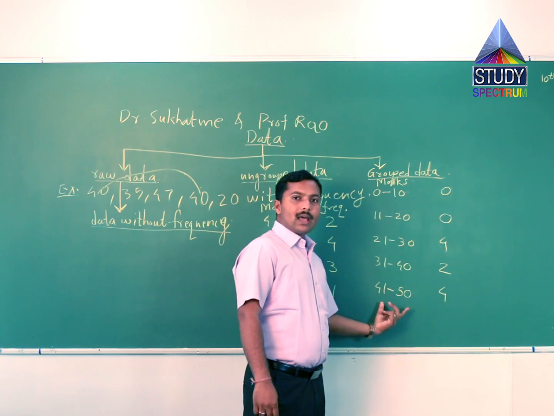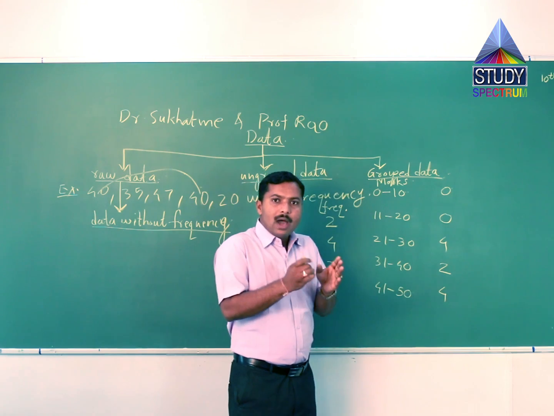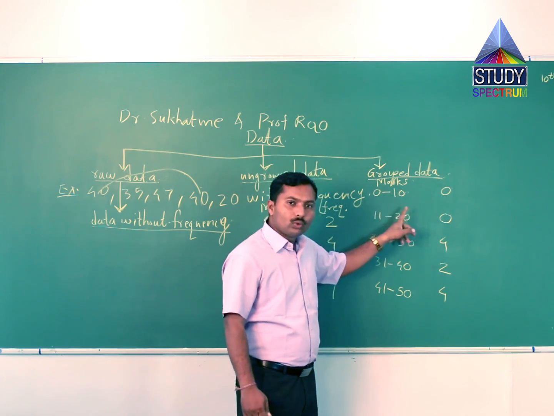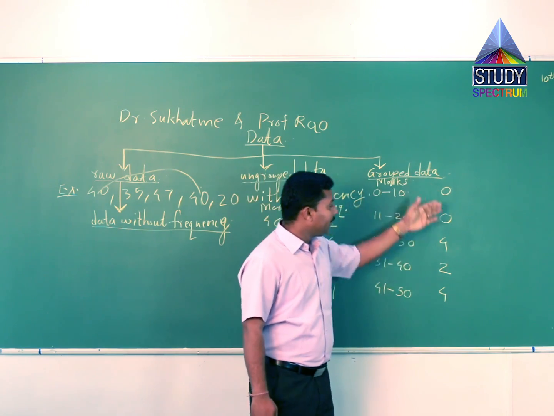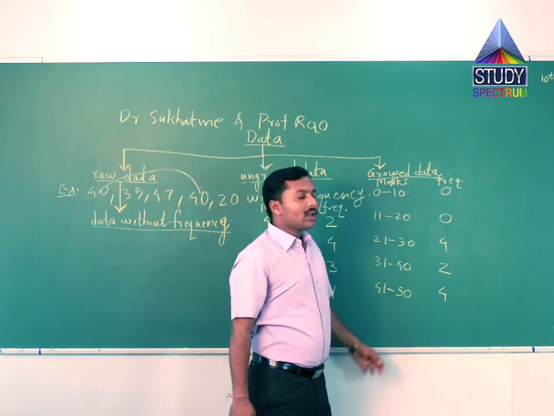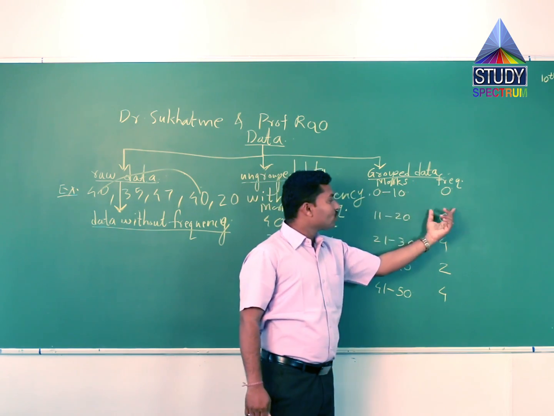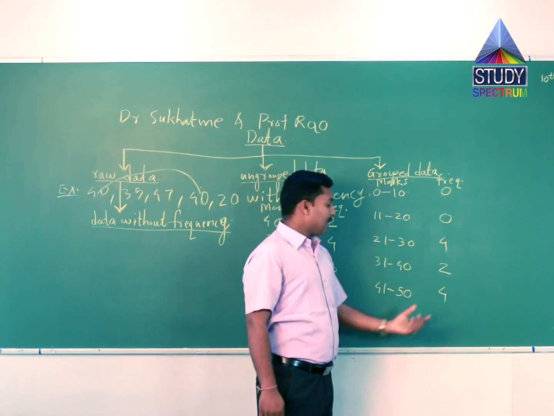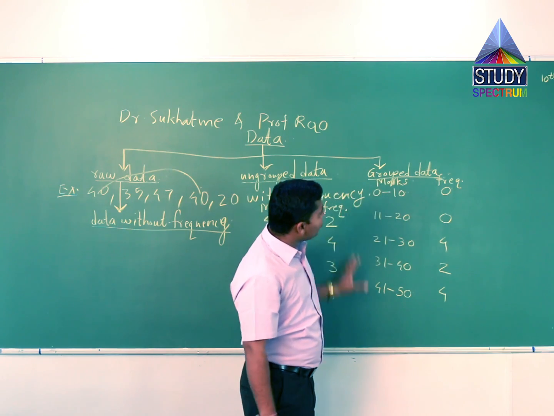So we convert the marks into class intervals. We take the marks into small sub intervals: 0 to 10, 11 to 20, 21 to 30, 31 to 40, 41 to 50, and we take the frequency. How many students got marks between 0 to 10? 0. 11 to 20, 0 students. 21 to 30, 4 students. 31 to 40, 2 students. And lastly 41 to 50, 4 students. In this manner these are grouped data.